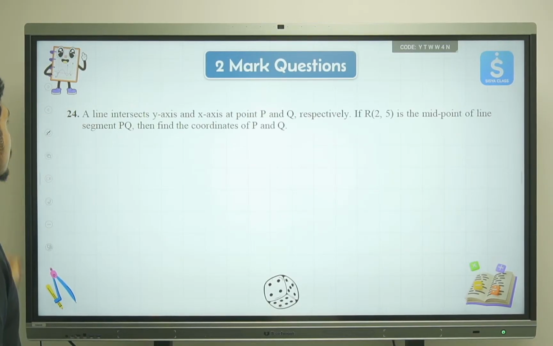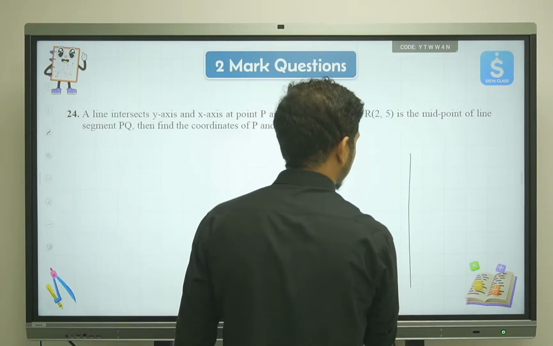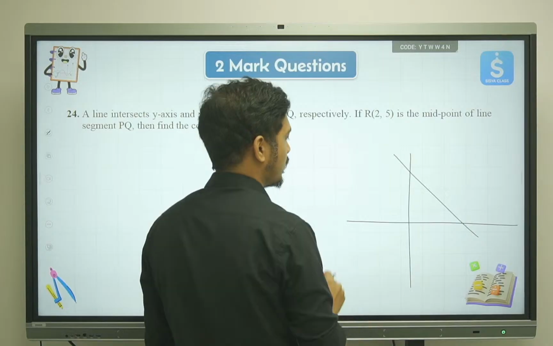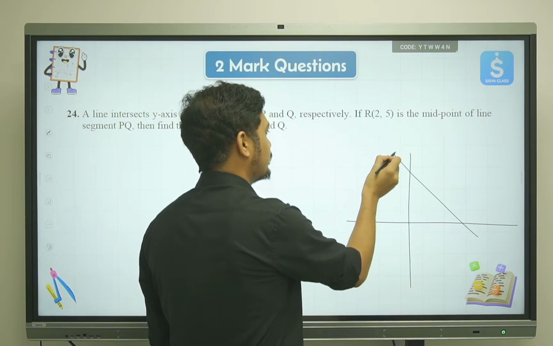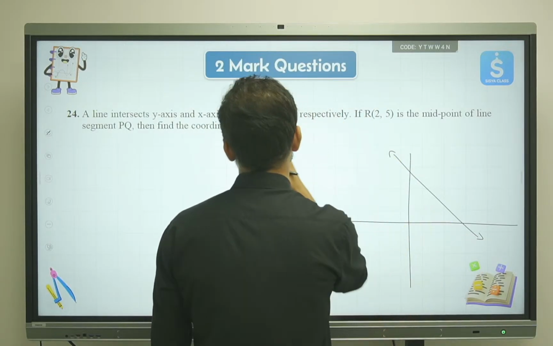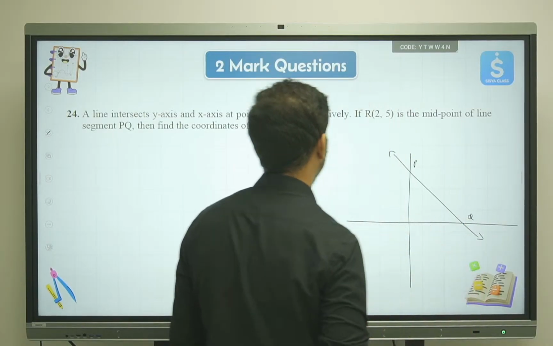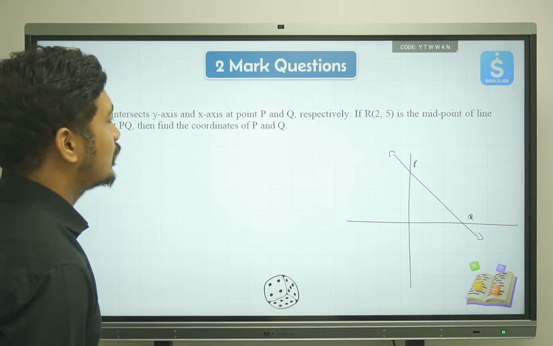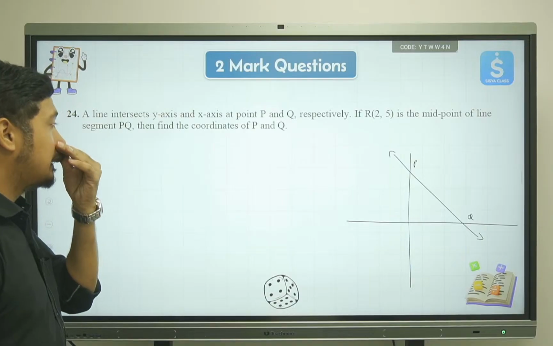Question number 24: a line intersects the y-axis and x-axis at points P and Q respectively. We don't know what these points actually are, but we can just create this line. It can be this way also, or this way, but let's assume this is the line, just for the sake of simplicity. So we have two points, P and Q respectively. Then we say that R (2, 5) is the midpoint of line segment PQ. Then find the coordinates of P and Q.